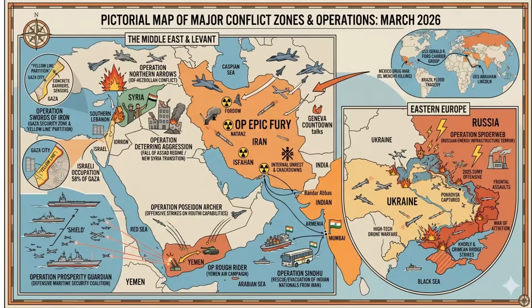Apart from that, what I would advise you is to understand the map behind this. Where is the Strait of Hormuz? What are the bordering countries? Where is Iran, and what are the bordering countries around Iran? Where is Syria, and what are its bordering countries? Where is the Red Sea, which countries surround it, and which rivers drain into the Red Sea, or is there any river draining into it at all? And tell me which is the strait and which is the sea. We have the Caspian Sea, the Black Sea, and what are the rivers draining there.